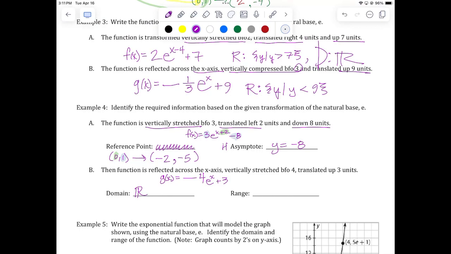About a buccaneer. And then what's the range? Is it everything above 3 or everything below 3? Below 3. So you could say y is in negative infinity to 3 with a parenthesis, or you could say the set of all y's such that y is less than 3. We reflected it after all. There it is. All right.